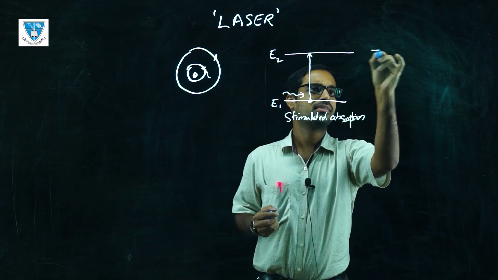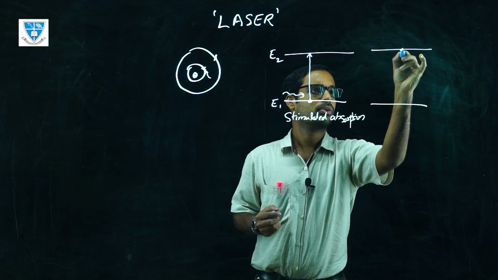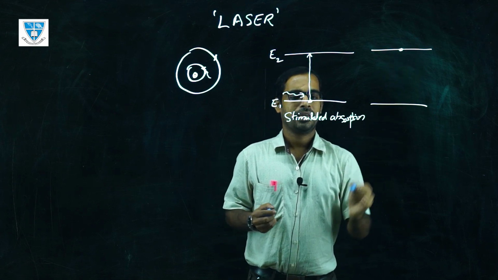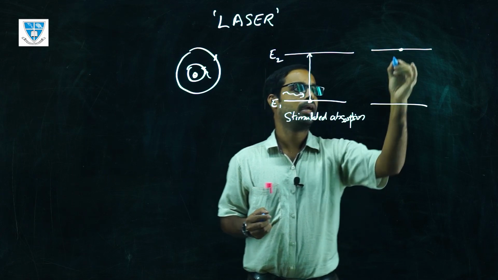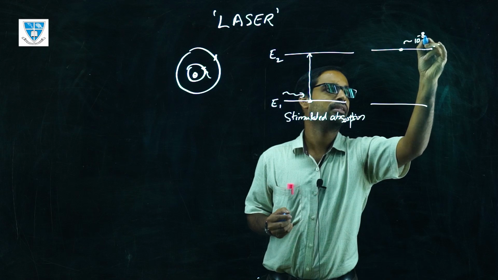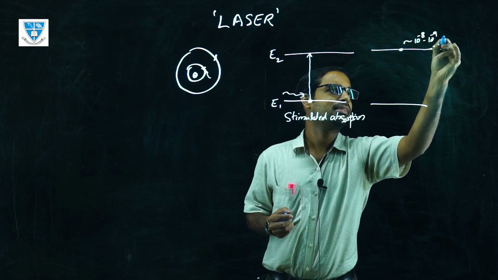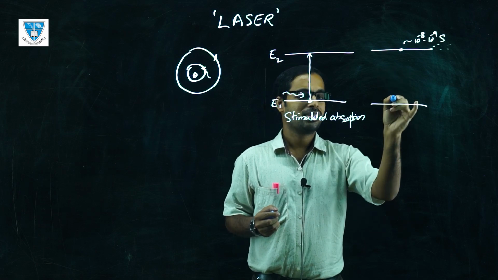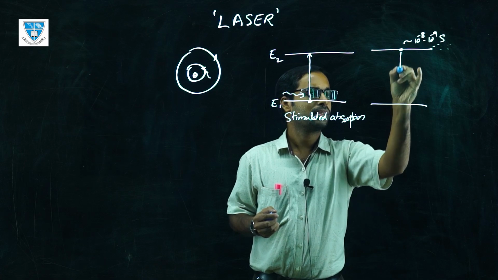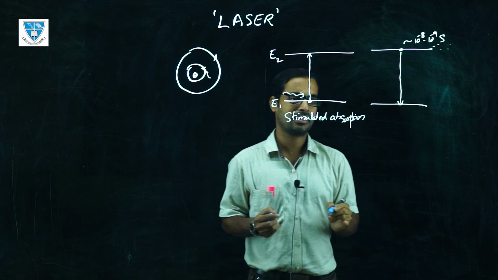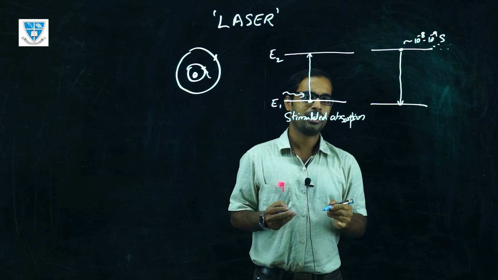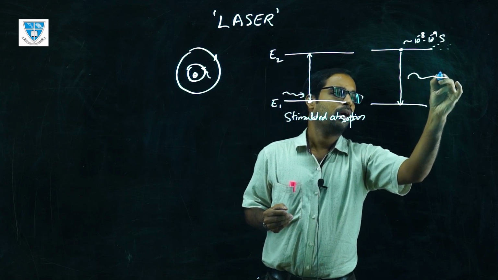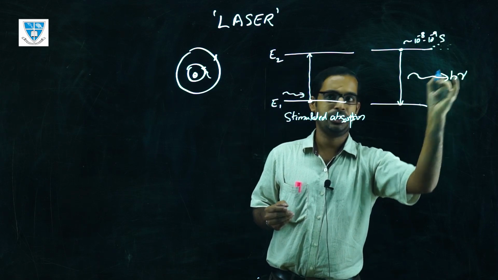Now the electron is at the excited state. This is not a stable state. Normally when it reaches the higher state, it will stay there for a very short interval of time, for example about 10 raised to minus 8 or 10 raised to minus 9 seconds. After that, it decays back to its original state, the ground level, because that is the stable state. This decay process happens spontaneously. So the electron at the higher level will go back to its original state by emitting a photon of energy h nu.